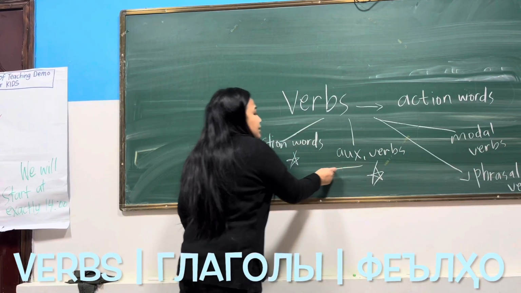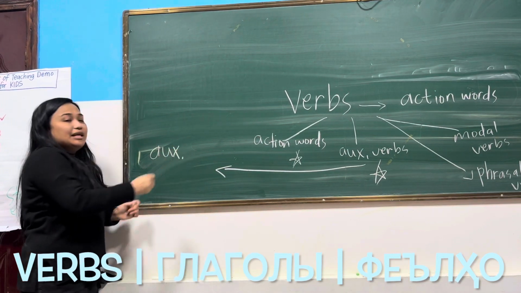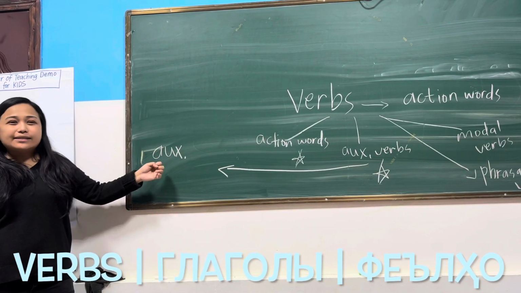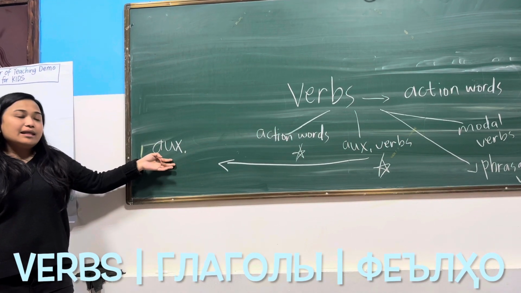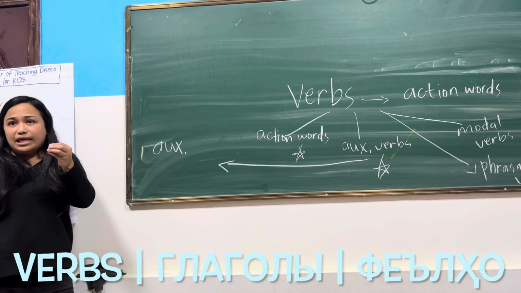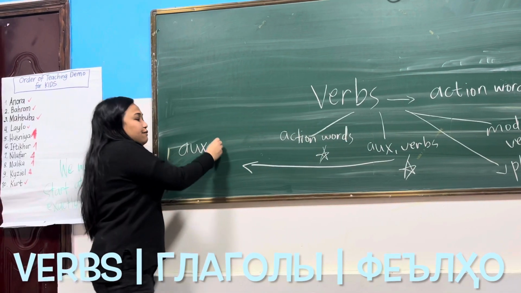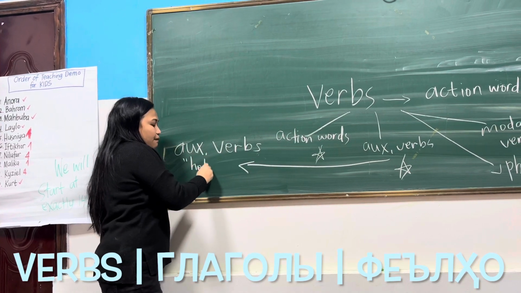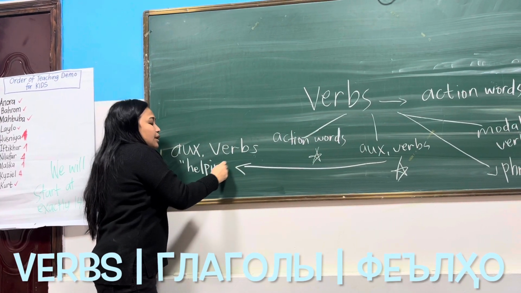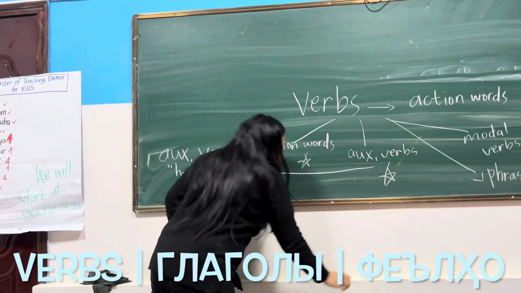Auxiliary verbs, from the word auxiliary. Auxiliary means accessory, or a thing that supports something, a thing that supports someone. So auxiliary verbs are just helping verbs. So, what are the auxiliary verbs?